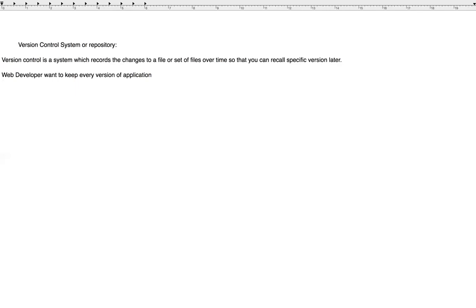So this version control system will allow you to revert the whole project as well, to revert files back to a previous version, and you can also revert the entire project back to the previous state or version.